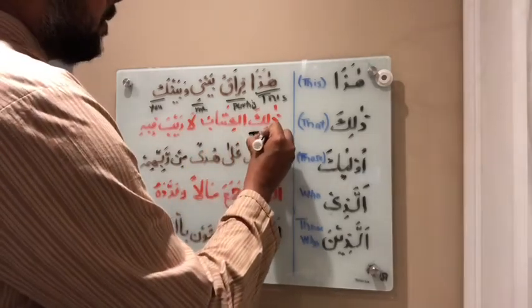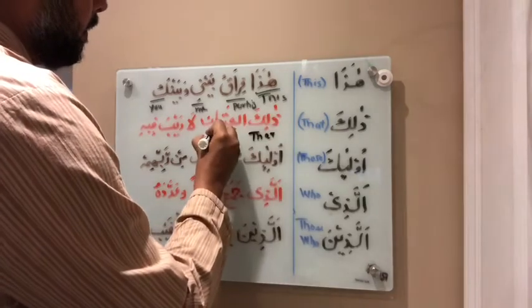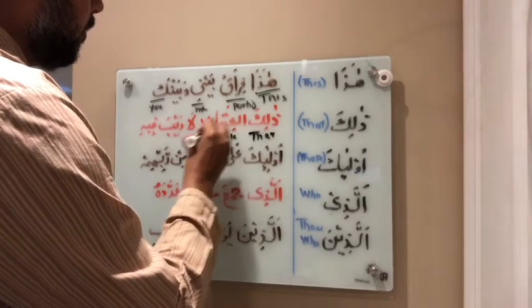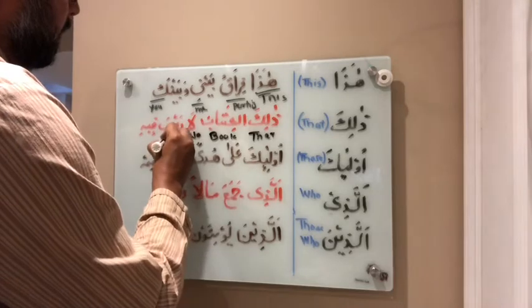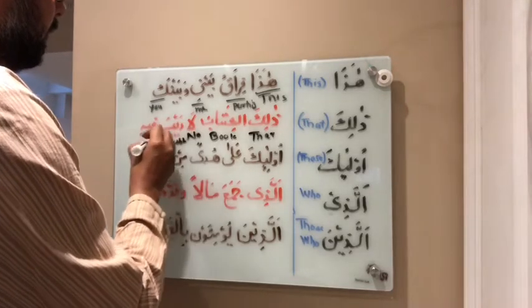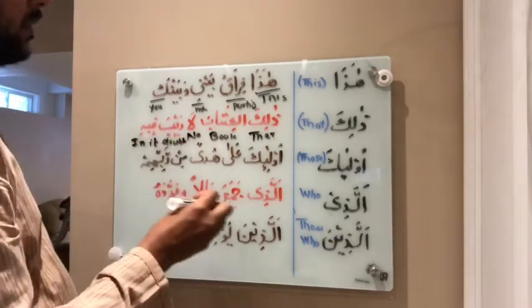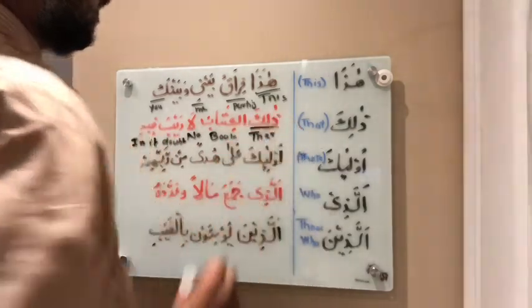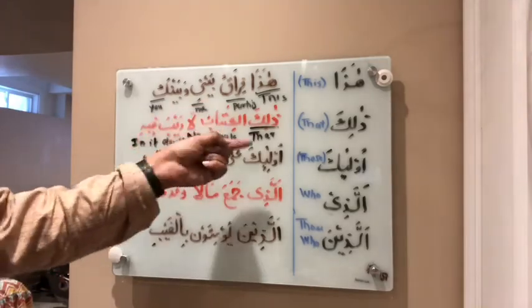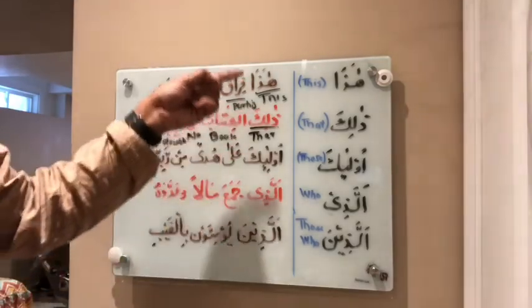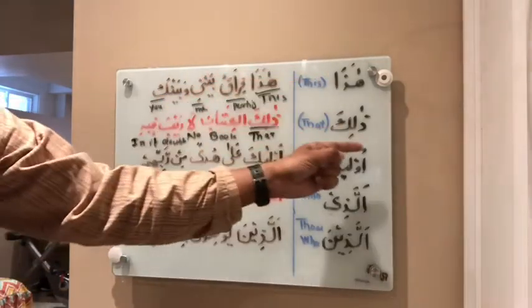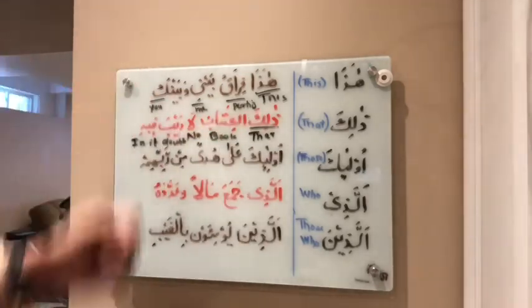That book, no doubt fihi, in it. Our focus, of course, is dhalika here. So again, it's a demonstrative pronoun. We know haza is this, we know zalika is that. We have seen 2 examples.